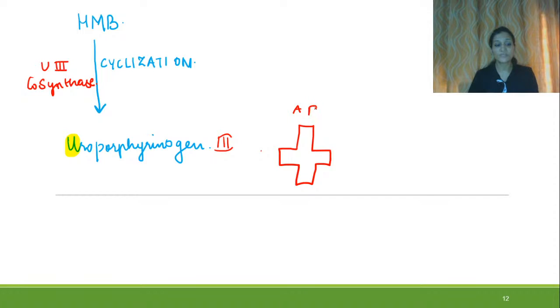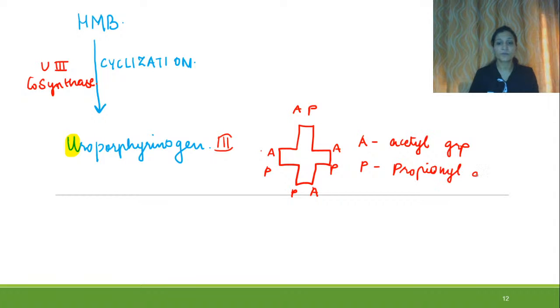So the groups which are present at these ends are AP, AP, AP and PA. A stands for acetyl group, and P stands for propionyl group. These are the groups, right?